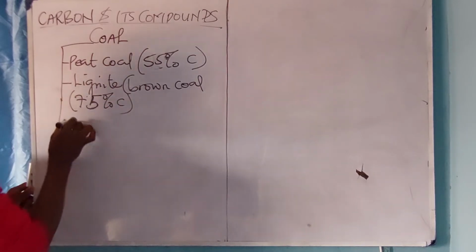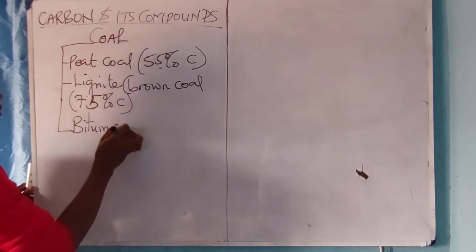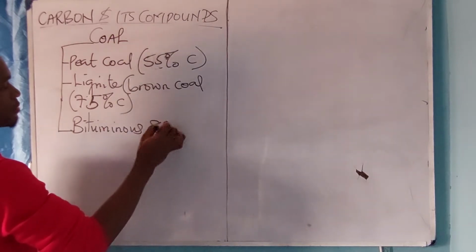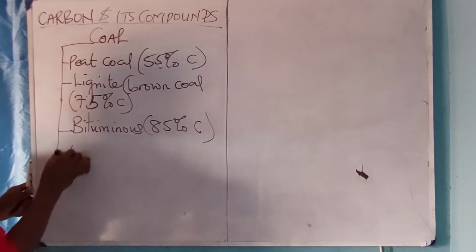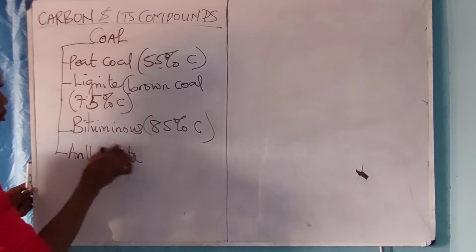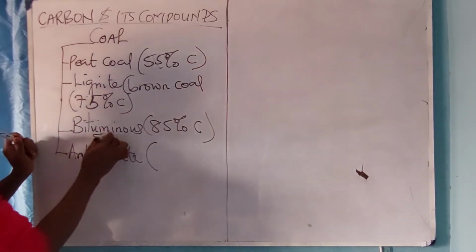Now the third one, which is the bituminous coal, is made up of 85% carbon. All right. Then the last one is the anthracite coal. This bituminous coal is also called the soft coal.